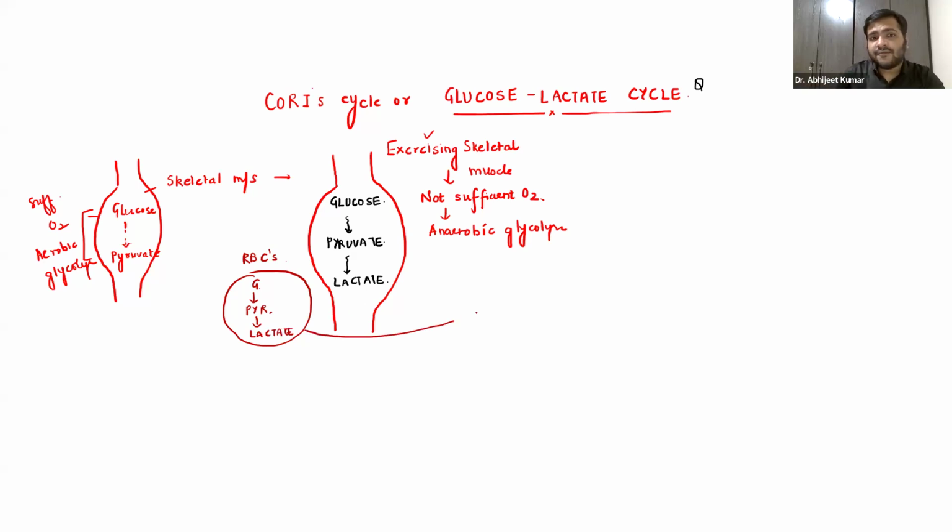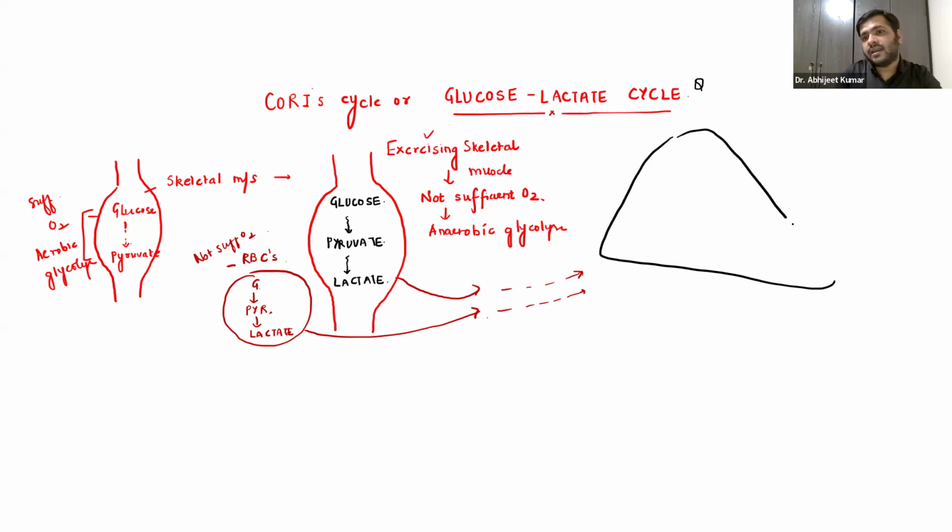Now, this lactate from the RBC, where there is not sufficient oxygen, and from this exercising skeletal muscle, will now go and enter into the liver. This is the liver. Now, obviously, this lactate can get accumulated. It can cause lactic acidosis.